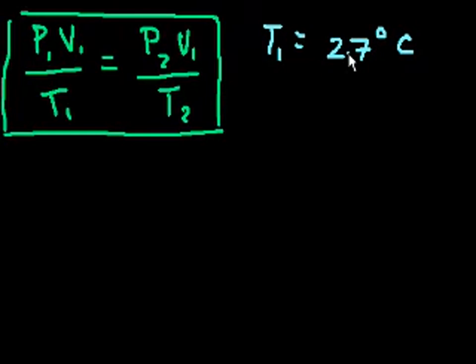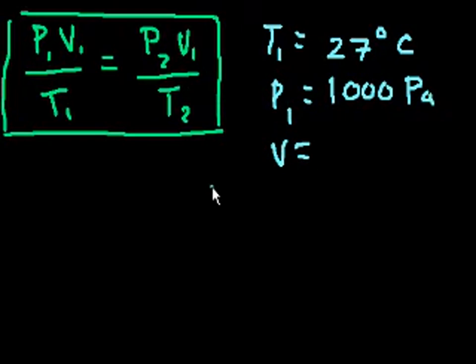It has a pressure and volume, so its pressure is 1,000 pascals, or newtons per meter squared, and the volume is 30 meters cubed. I think in one of the earlier videos I said newtons per meter cubed. No, it's newtons per meter squared. I just want to make sure I didn't confuse people previously. So that's the initial volume.